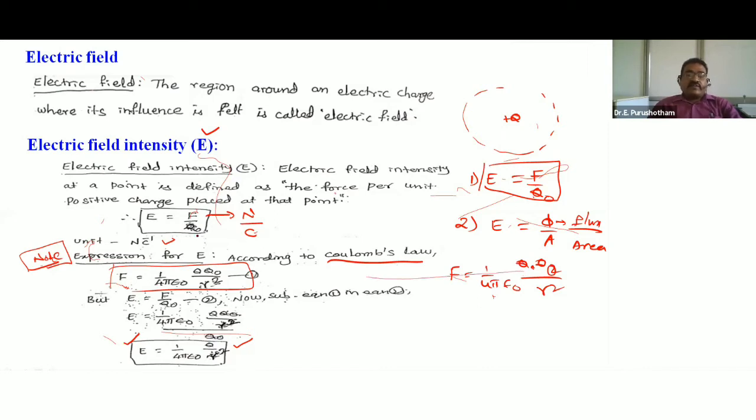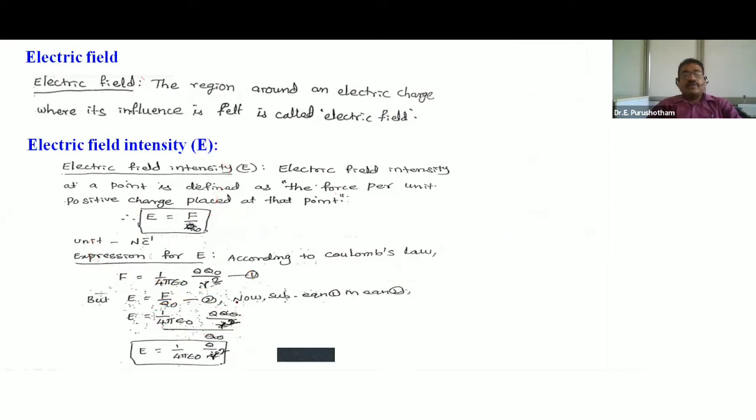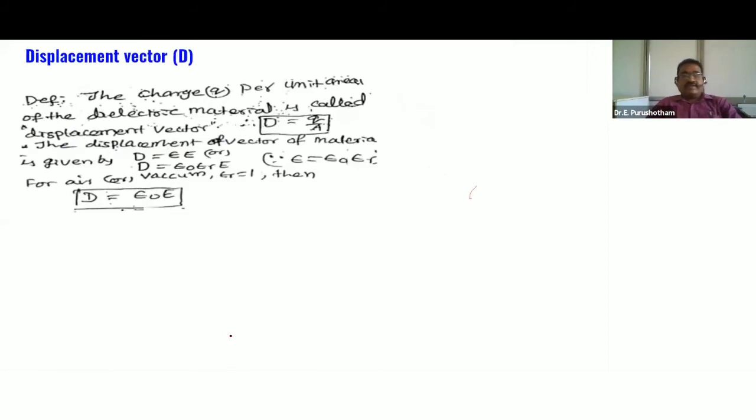But according to the electric field intensity formula, E is equal to F by Q naught. At the place of F, just substitute this total value. Substituting here, 1 by 4 pi epsilon naught Q1 Q2 by R square by Q naught. This Q naught gets cancelled. So 1 by 4 pi epsilon naught Q by R square. This is electric field intensity.